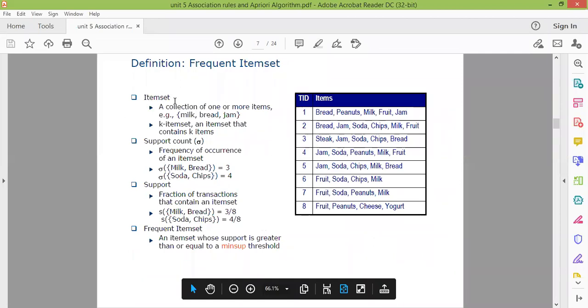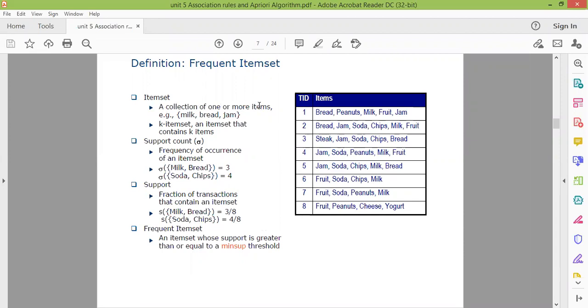So what is an item set? First, an item set is a collection of one or more items. For example, milk, bread, jam is considered to be an item set. A K item set is an item set that contains K items. If you look at this item set, milk, bread and jam, 3 items are there, so we call it a 3 item set. If only one item is there, suppose only milk is present, we call it a 1 item set.